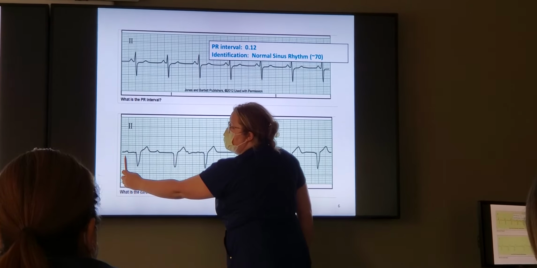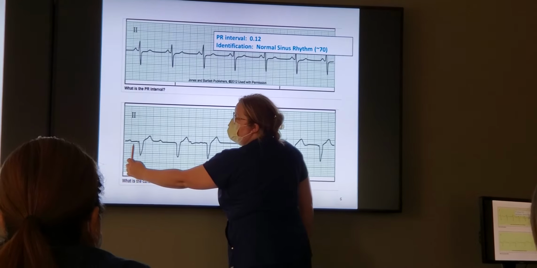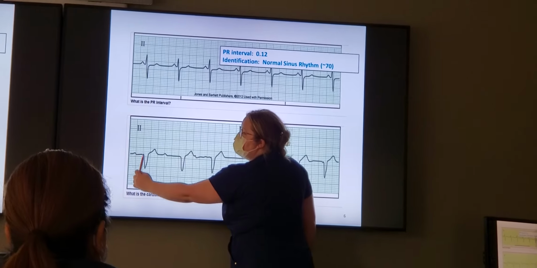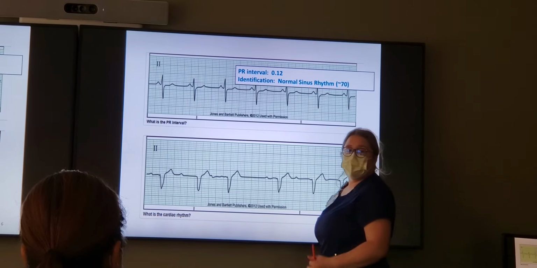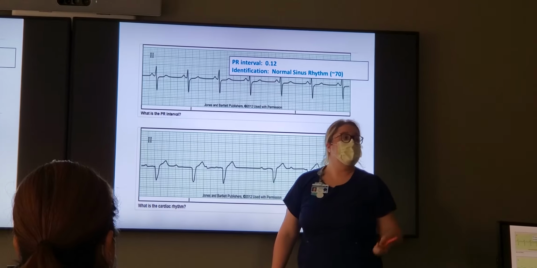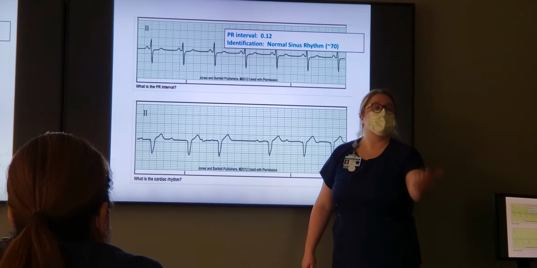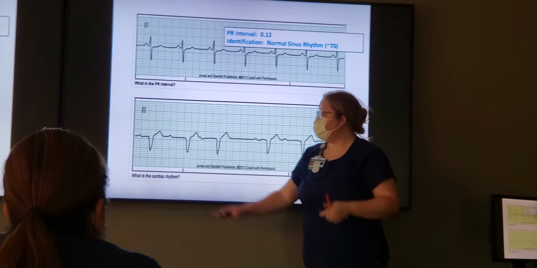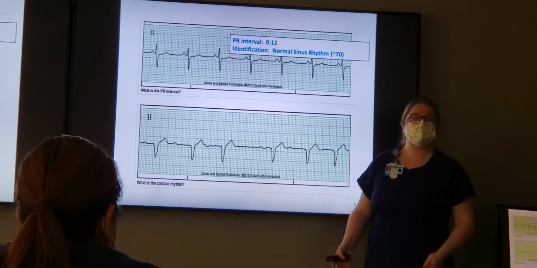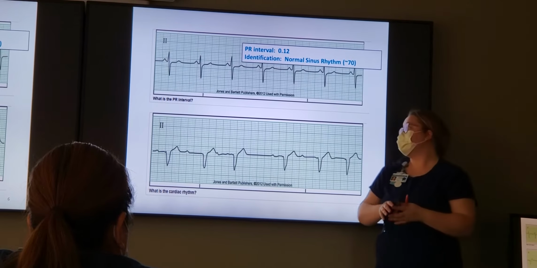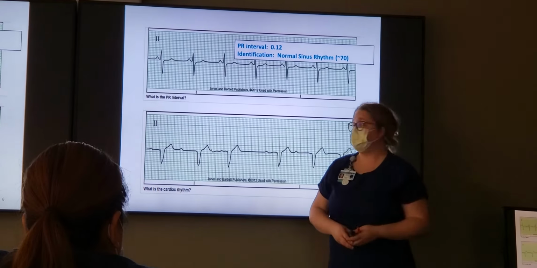We start here. We go over 1, 2, 3, 4, 5, 6. It's almost 7 boxes, right? So we already know right off the bat that it's long. That's a problem with my PR interval. So I'm thinking, and I know that we're irregular, so it has to be a second degree. We've got to figure out what kind of second degree.